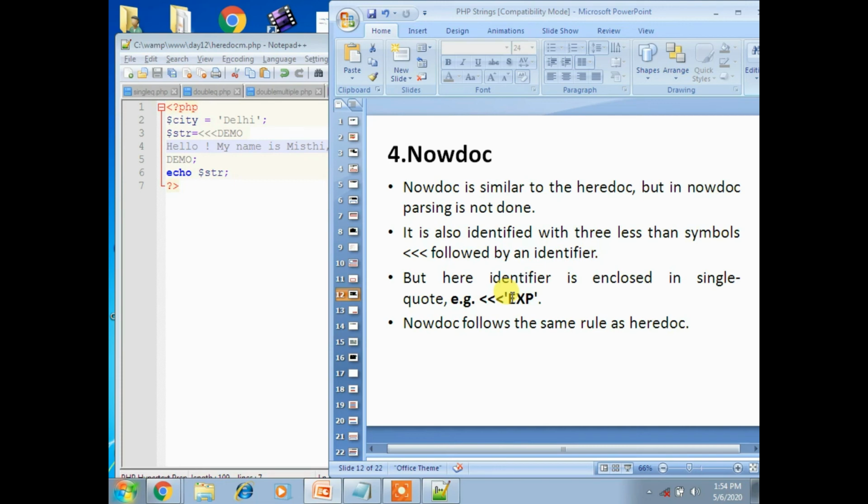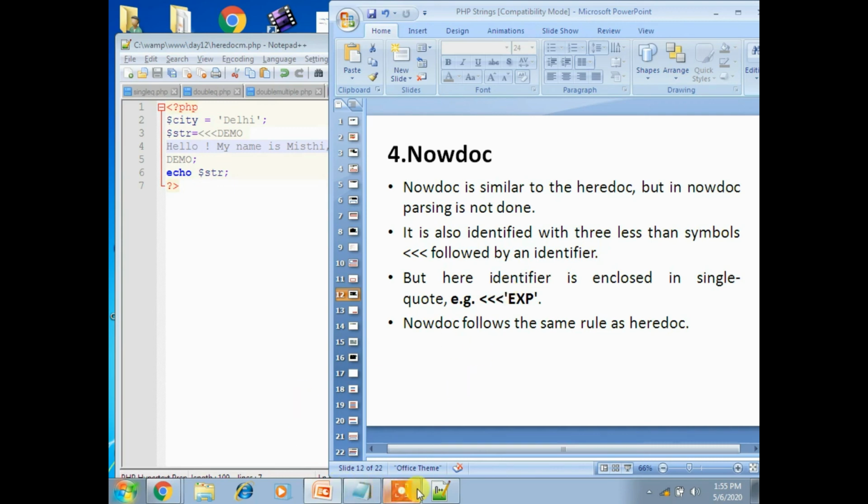Nowdoc follows the same rules as heredocs. So what is the actual difference between heredoc and nowdoc? The difference is that nowdoc is a single quoted string, whereas heredoc is a double quoted string. That is the difference.